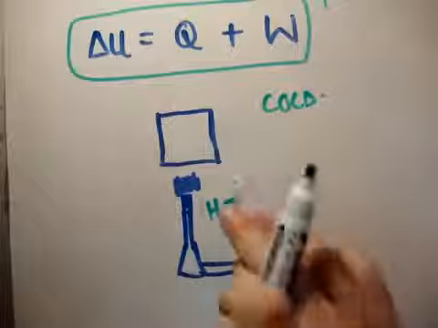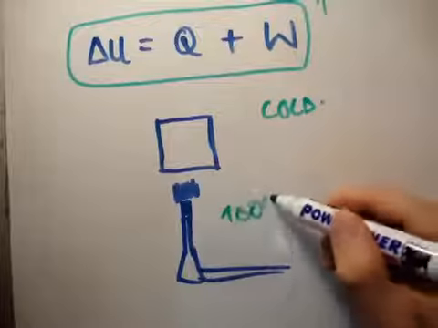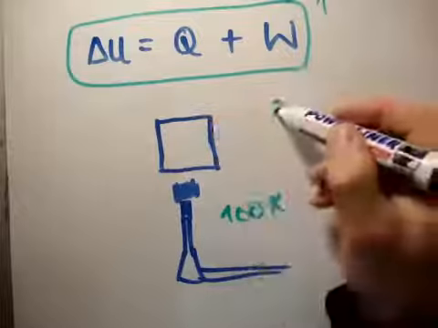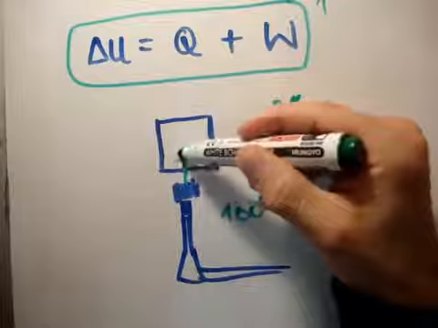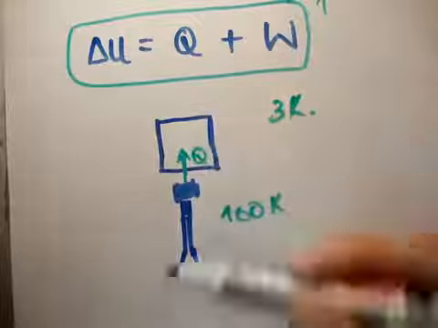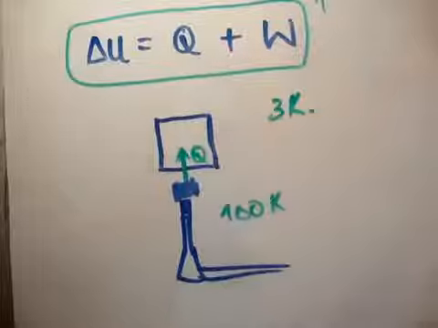Let's put in some numbers: this is at 100 Kelvin, and this is at 3 Kelvin. Very cold system. This difference in temperature is going to cause a spontaneous flow of heat from my Bunsen burner into my thermodynamic system. So we get a positive heat flowing into my thermodynamic system.